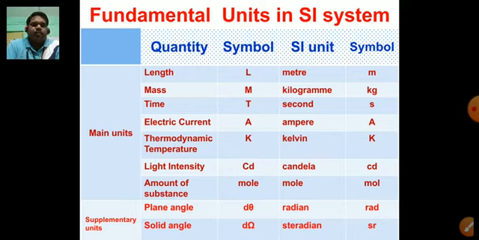In the same way, the last quantity is solid angle, its symbol is d omega, and its SI unit is steradian. And the symbol of the SI unit of solid angle is sr.